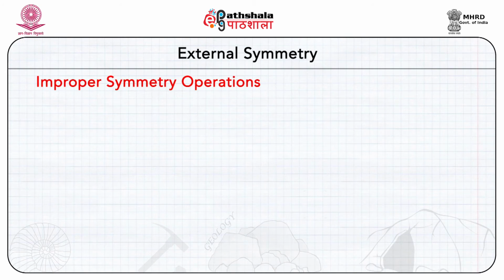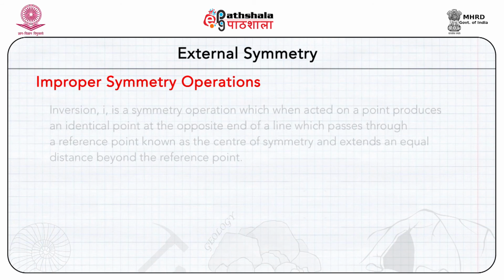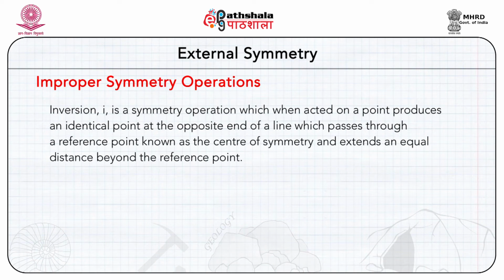We will now discuss the improper symmetry operations. Inversion is an improper symmetry operation and it is designated by a small i. It is a symmetry operation which, when acted on a point, produces an identical point at the opposite end of a line which passes through a reference point known as the center of symmetry and extends an equal distance beyond the reference point.